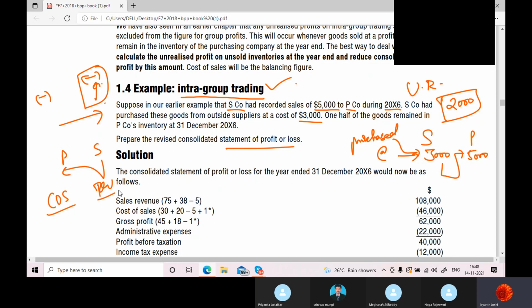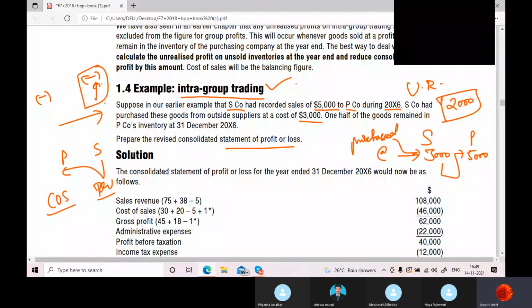All of you tell me, did you understand? Yes, sir. What did you understand? Remove the excess amount from cost of sales. That excess amount is a different case. Here the sales is happening between the group companies. When they show themselves as one company, can they recognize the sales and purchase? They cannot recognize, no? Correct or wrong?